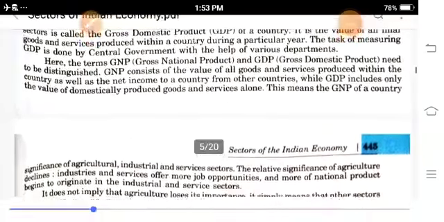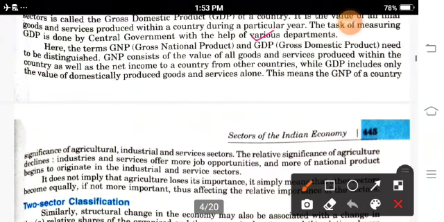Yes, GDP and GNP. You know that GDP means the three sectors are producing final goods, and what the final goods are in a year, that is showing you GDP. GNP is dependent on the net income, whether it comes from the country or from other countries.